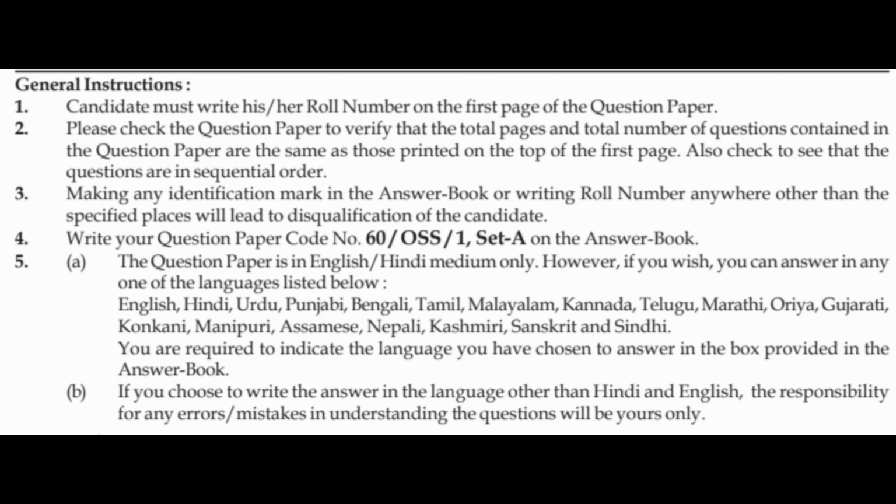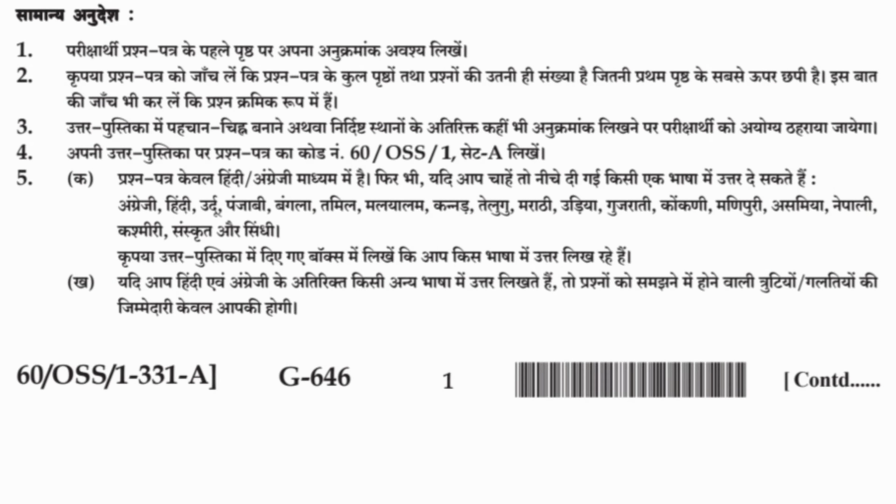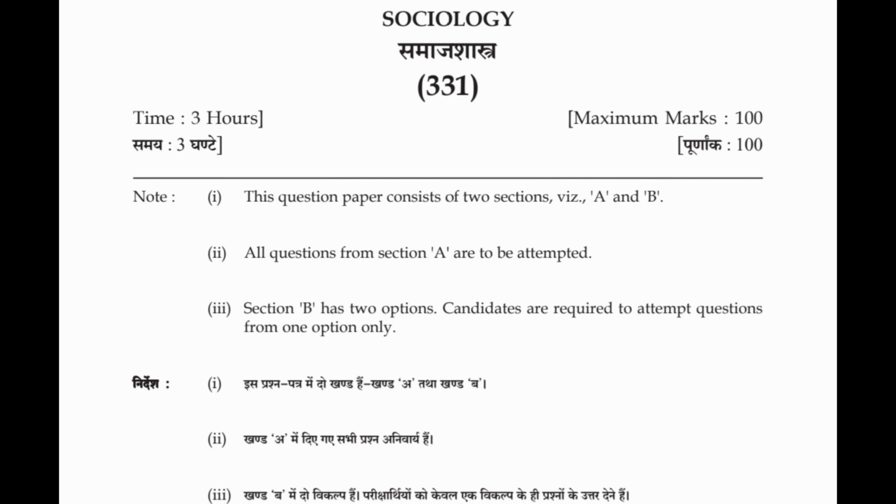This question paper consists of 34 questions. Section A has 24 questions and section B has 5 plus 5 questions. Attempt all questions from section A and attempt only one option from section B. Maximum marks is 100 and passing marks is 30. Time duration is 3 hours.